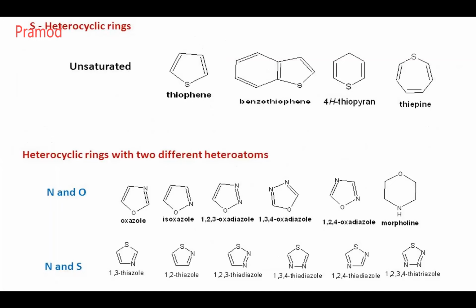Nitrogen and oxygen containing: if it is 1,3, it is called oxazole. If it is 1,2, it is known as isoxazole. 1,2,3-oxadiazole means oxygen at 1 and nitrogen at 2 and 3. 1,3,4-oxadiazole means oxygen at 1 and nitrogen at 3 and 4. Morpholine has oxygen at 1 and nitrogen at the 4th position. Some examples of thiazoles: 1,3-thiazole, 1,2-thiazole, 1,2,3-thiadiazole. All these compounds will be coming in your future. I'll be telling. So please practice it.